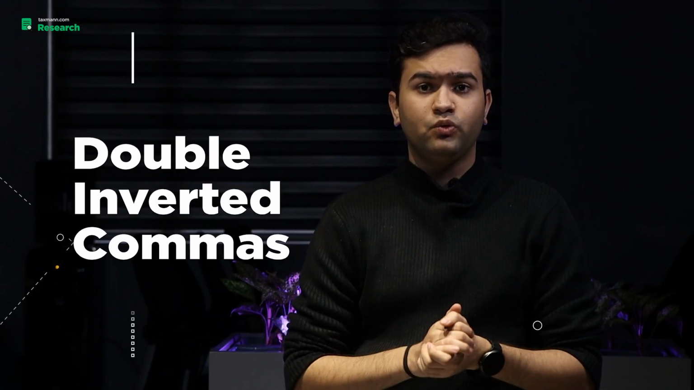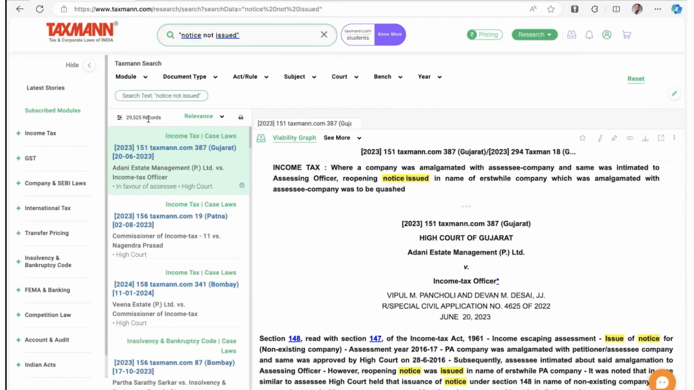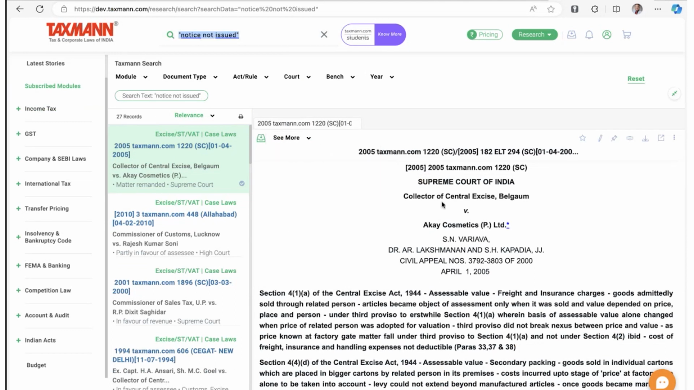Another unique feature about our engine is that when you search for a specific phrase using double inverted commas, it gives you results for that exact phrase in the same order. If you type "notice not issued" in the search box, it shows the most relevant documents with the exact phrase mentioned in the same order.